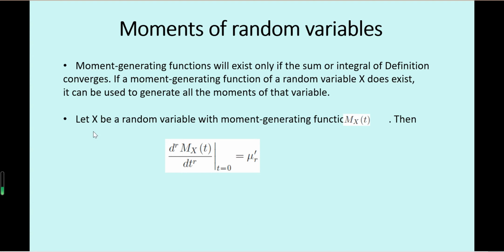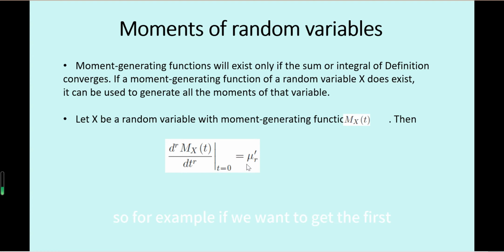The formula for generating moments is like this. If X is a random variable with moment-generating function M_X(t) equals the expectation of e^(tX), we can take the r-th derivative with respect to t, then set t equals 0 after the derivative, and we get the r-th moment of this random variable.